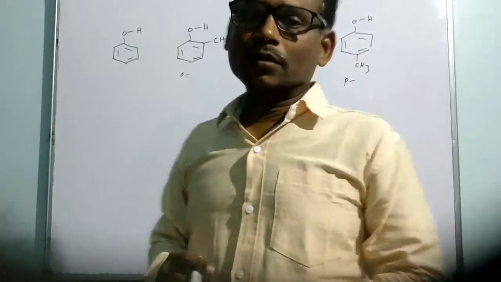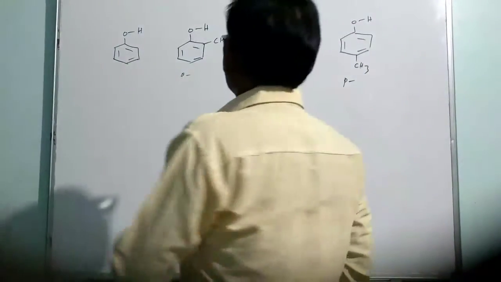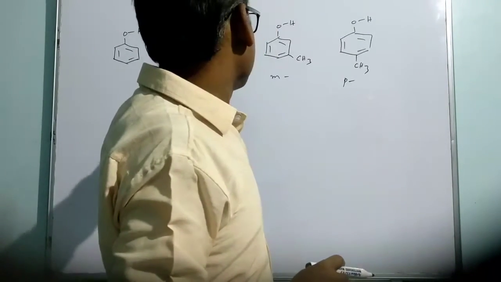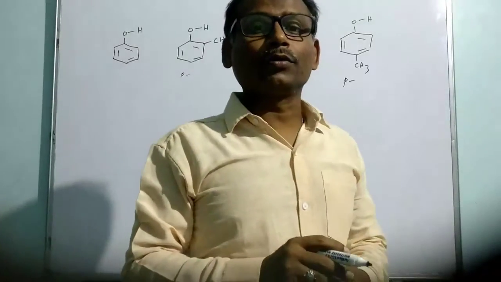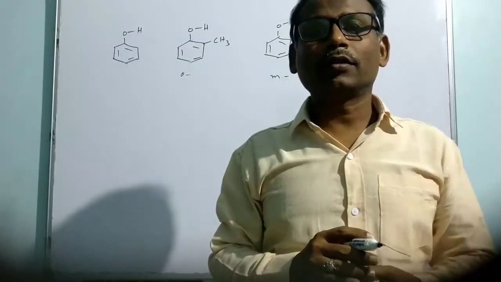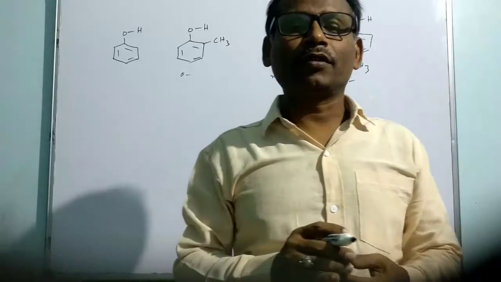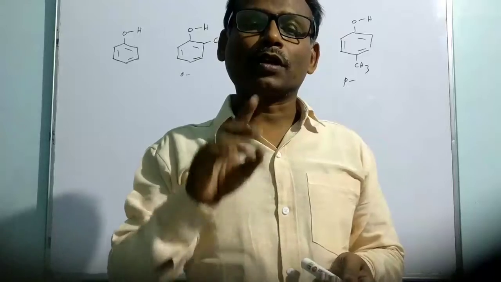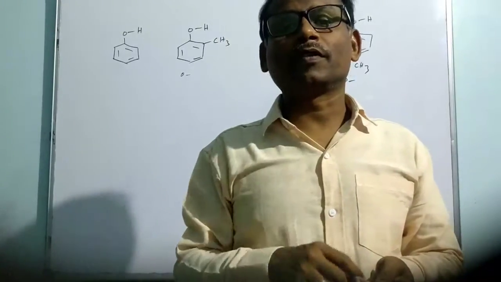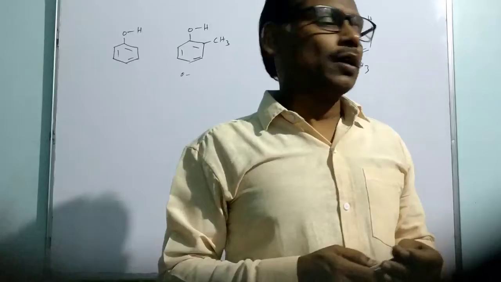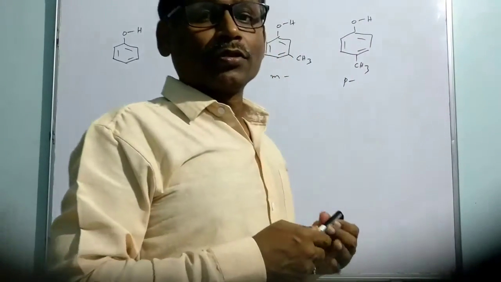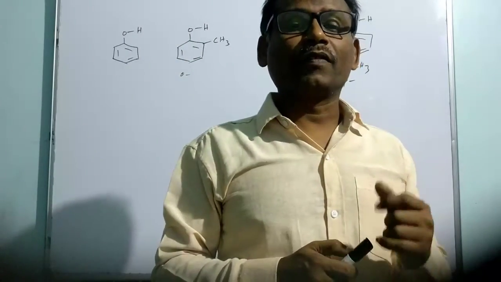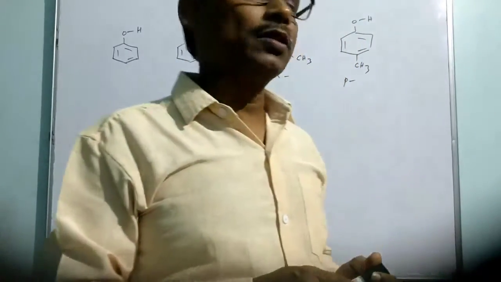So now, normally the methyl group is said to be an electron donating group. It donates electrons to the rest of the molecule through the inductive effect. Other than the inductive effect, we can also think of hyperconjugation, because it is a methyl group connected to a carbon which has a double bond. So hyperconjugation is also considered in this system, that is, when a methyl group is connected to a benzene ring.